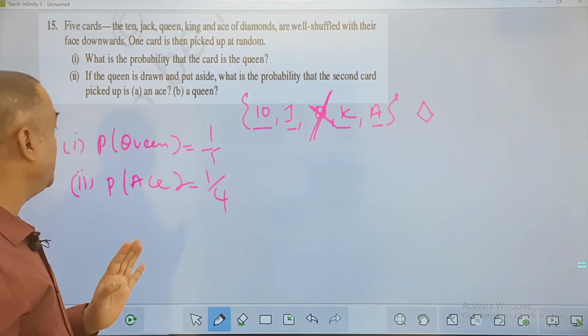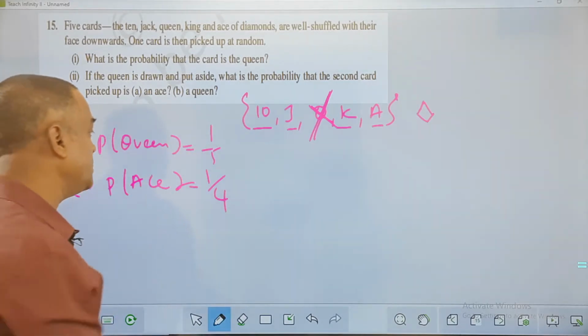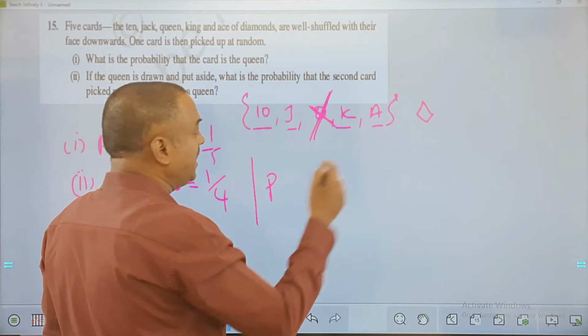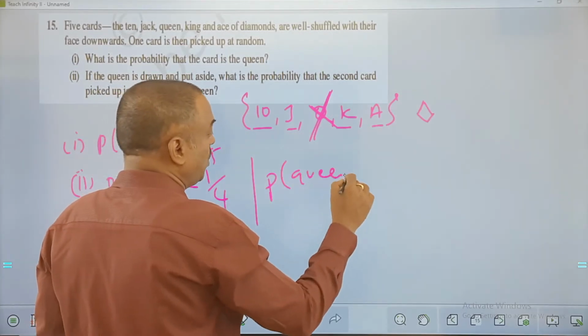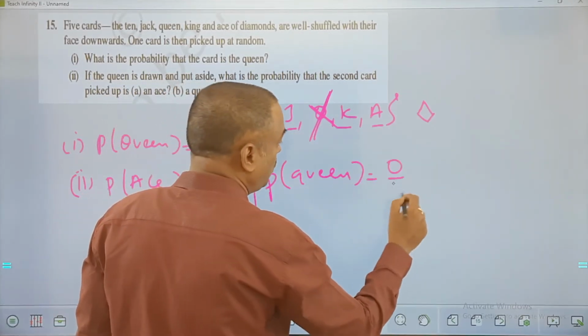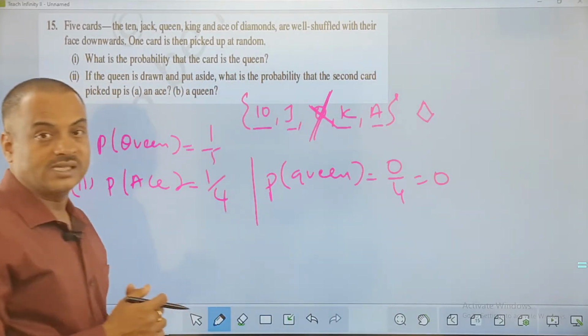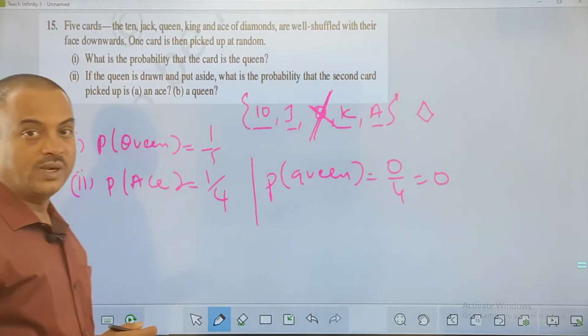And the next one, the B bit in this, is to get a queen card, which is impossible, because the queen card he has kept aside already. So he cannot have a queen card. So 0 out of 4, the answer is 0 in this case. So these are the 2 questions which we can see.